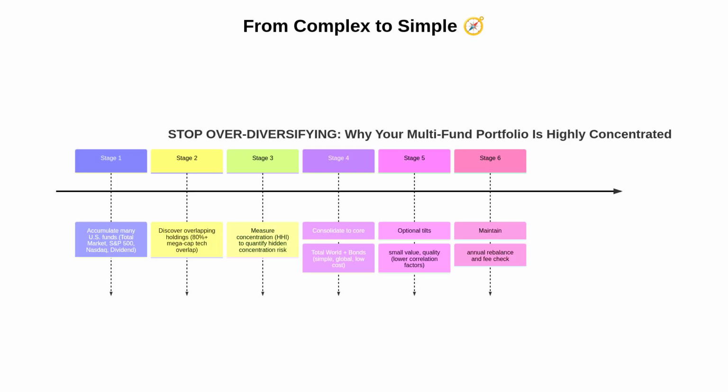Subsequently, the investor journey: initial accumulation of multiple U.S. funds, realization of overlapping holdings, measurement of concentration via HHI, consolidation into a core portfolio of total world equities plus bonds, optional disciplined factor tilts, and long-term maintenance through periodic rebalancing and expense checks.